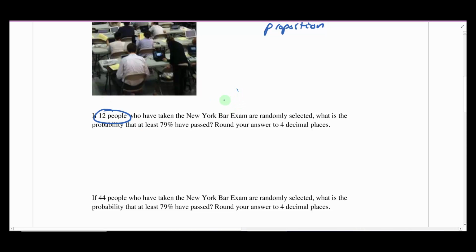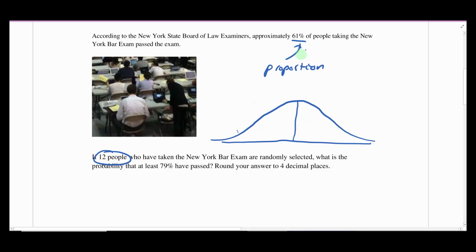As we keep collecting these proportions and placing them on a histogram, they will create a distribution. As it turns out, it'll create a normal distribution, and typically it will normalize perfectly once this number gets above 30. So this is a pretty small sample size. This probability might not be as reliable as we'd like it to be, but we can still do it. So we know the shape is going to be normal, but the center of our sampling distribution is going to be whatever they say the population proportion is.